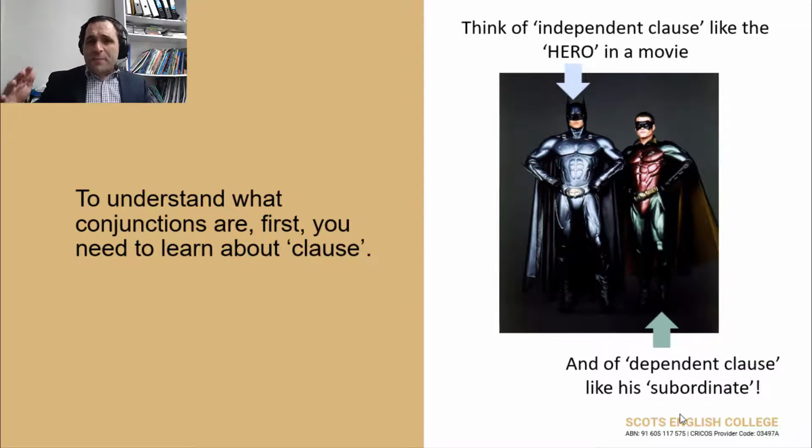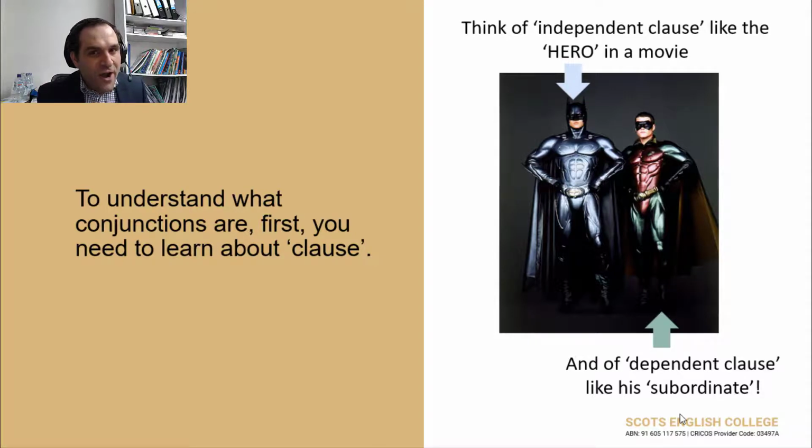He's Batman's sidekick. He's not the main character. He's just the other guy. So I would say he represents the dependent clause because he is Batman's subordinate.